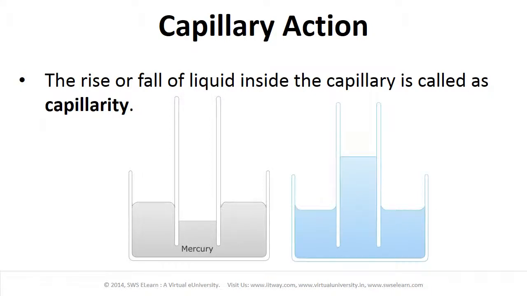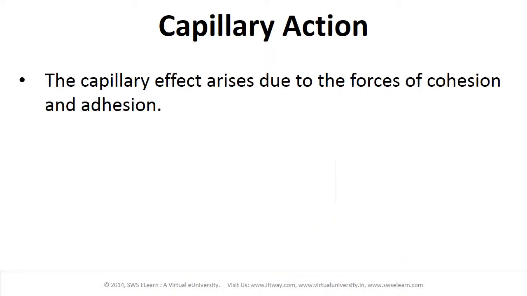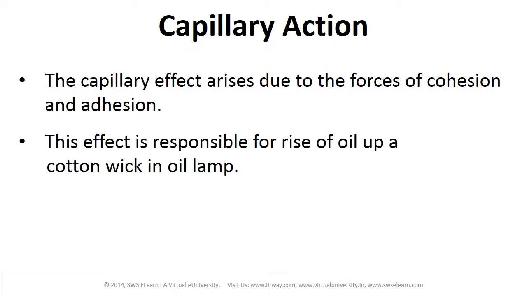The rise or fall of liquid inside the capillary is called capillarity. The capillary effect arises due to the forces of cohesion and adhesion. This effect is responsible for rise of oil up a cotton wick in an oil lamp.